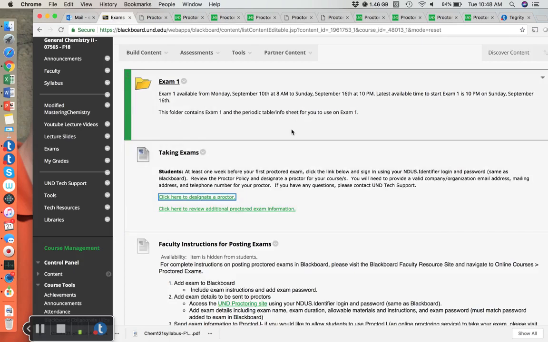Alright. So that is a little bit of background on designating a proctor. So now let's think that it is exam time and you're ready to take your exam. So the first thing is you need to schedule a time to take the exam with your proctor. And that's up to you to schedule that. You need to make sure that it is within the week that the exam is available.